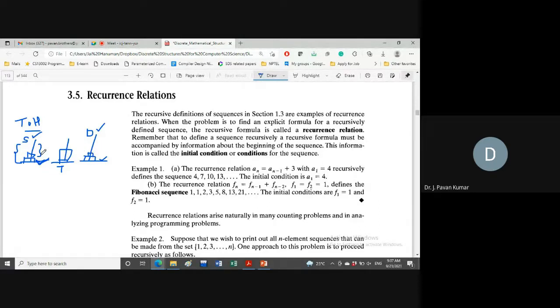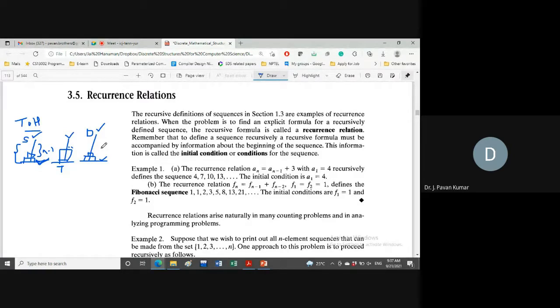So where can we have them? Suppose we have 2 disks at the source, can we move the largest one? No, sir. So all those should be at temporary. Suppose we have n disks: first n minus 1 disks we have to move to temporary, then the largest one to the destination, then these n minus 1 from temporary to destination.